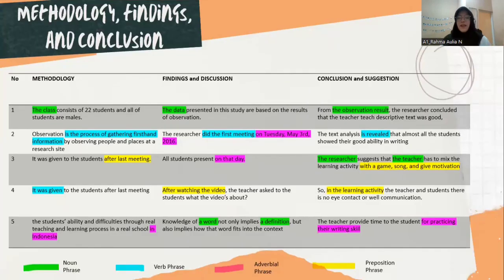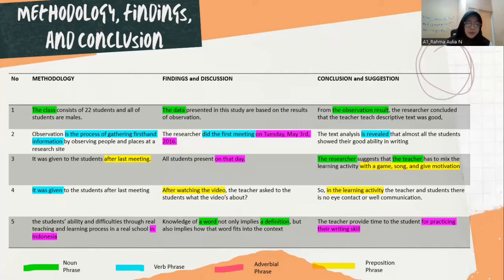And then third, I analyze the methodology, findings and discussion, and conclusion and suggestion. First is methodology. The class consists of 22 students, and all of the students are males. So "the class" is a noun phrase, because "the" is a modifier and "class" is a noun. So it uses an adjective modifier.